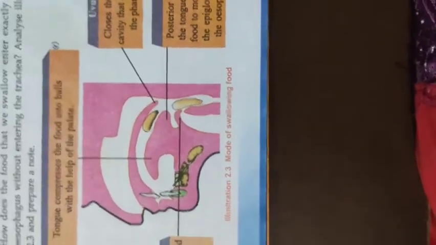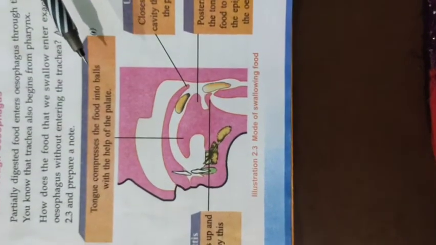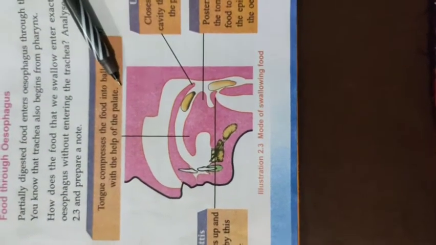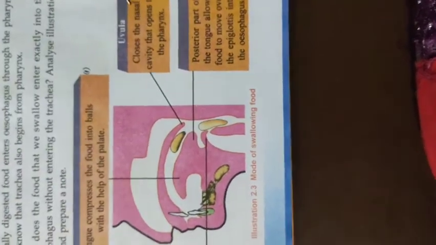Prepare the flow chart of passage of food from mouth to esophagus. First, the tongue compresses the food into a bolus with the help of the palate. Then the uvula closes the nasal cavity that opens to the pharynx.